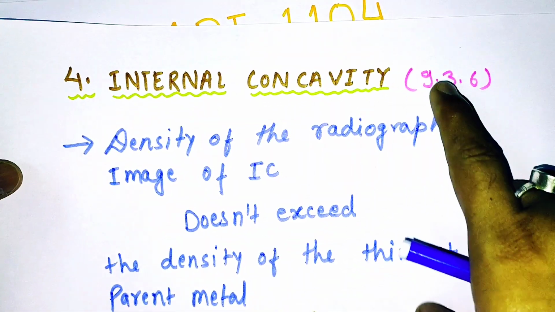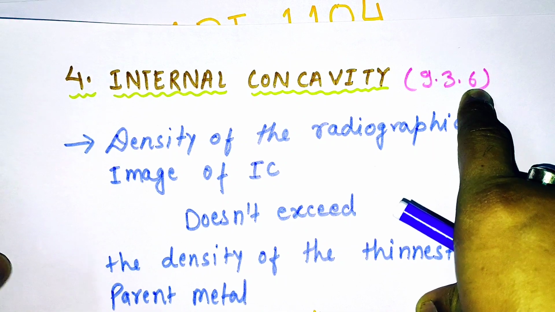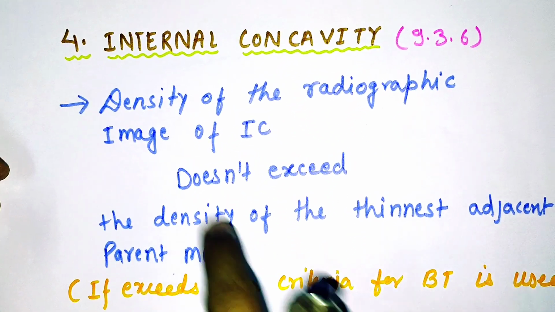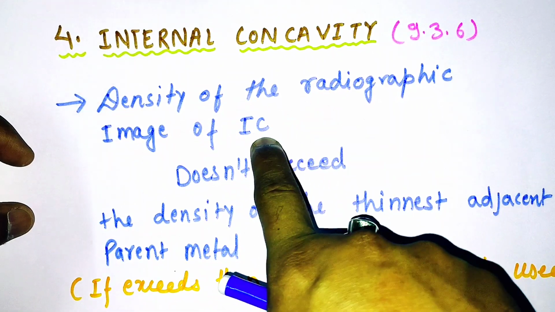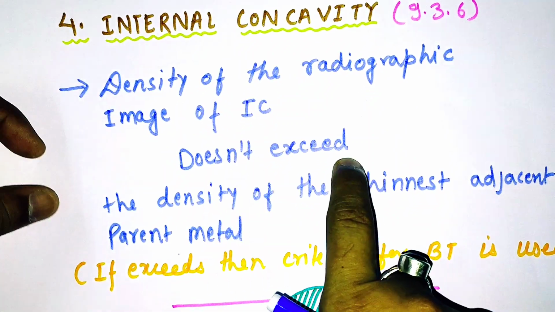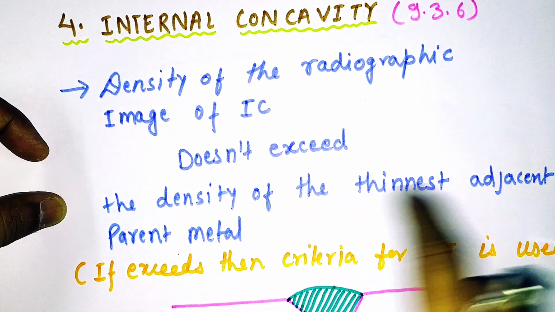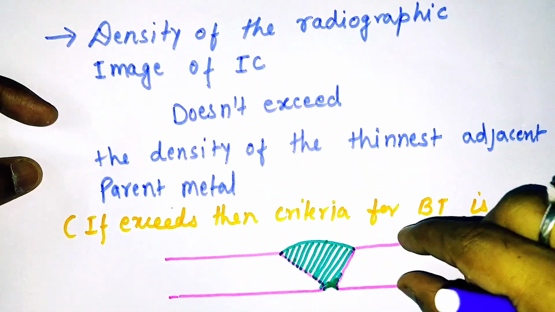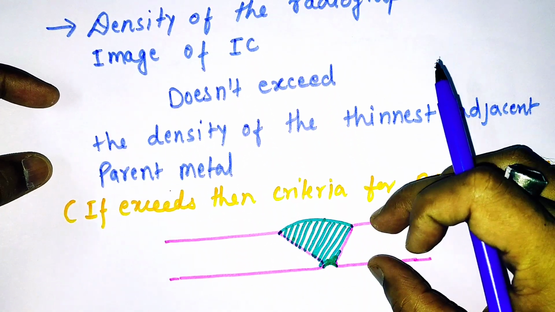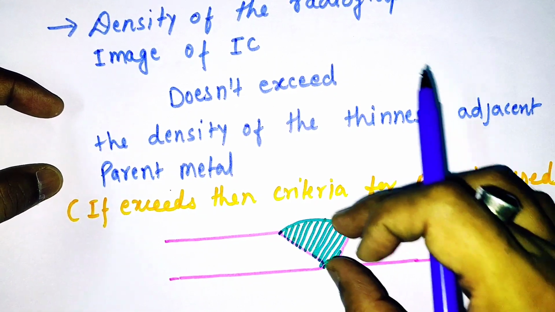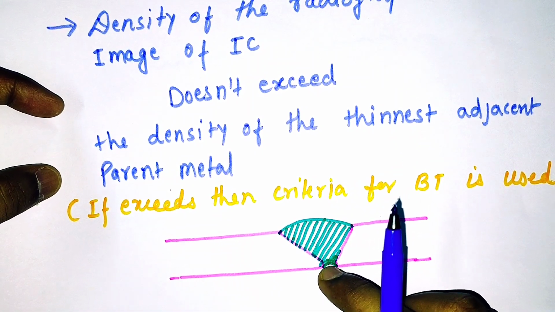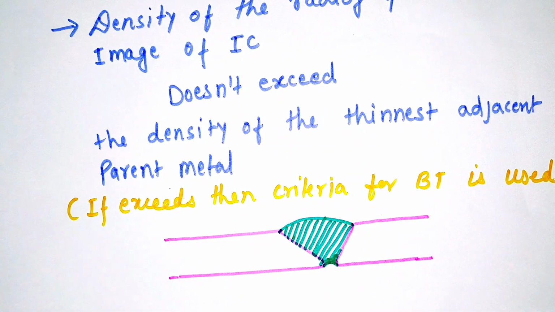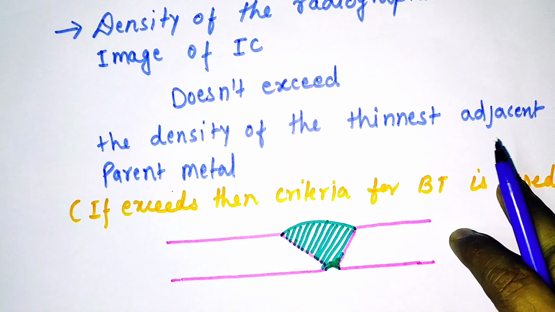Now after understanding incomplete fusion, we'll understand internal concavity, and it is given in clause 9.3.6. So the criteria is that the density of the radiographic image of internal concavity does not exceed the density of the thinnest adjacent parent metal. If the density of the internal concavity does not exceed the density of the thinnest adjacent parent metal, then we can accept. And if the density increases, then we can reject.